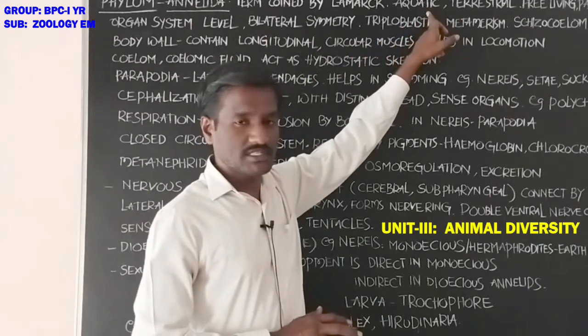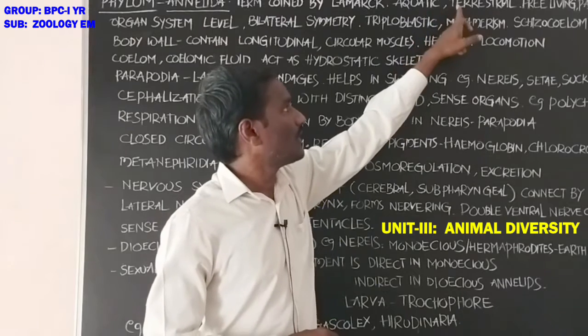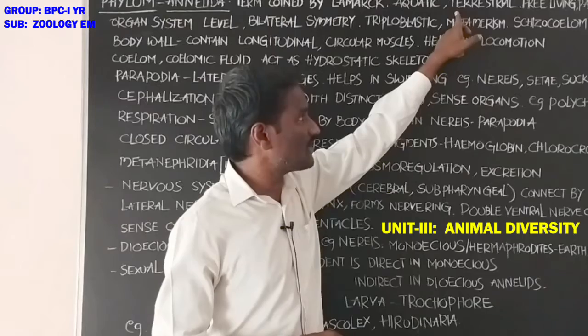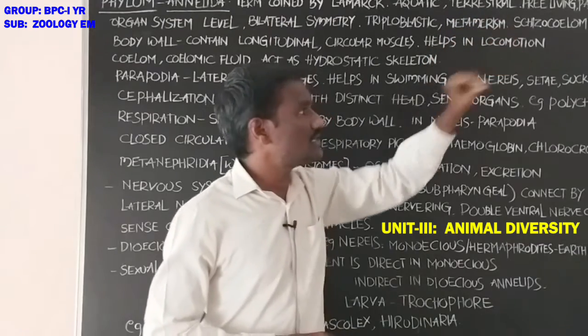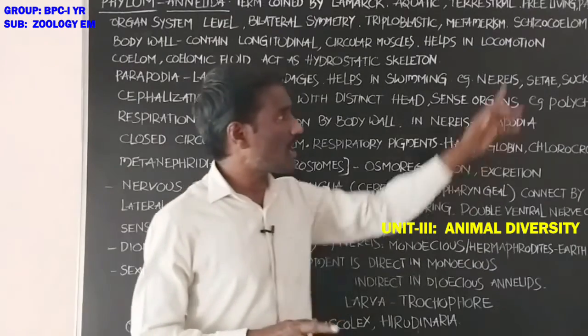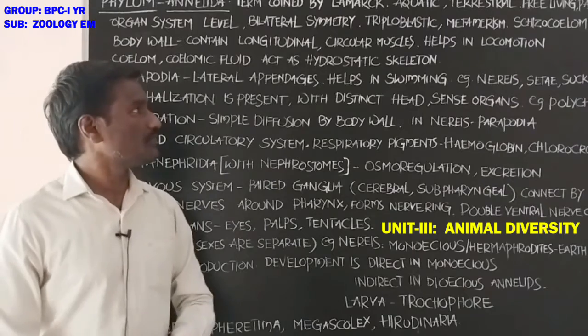These are aquatic animals, living in fresh water and also in marine water. Some animals live on land, on the surface of land. These are free living organisms, and some are parasites on other animals.